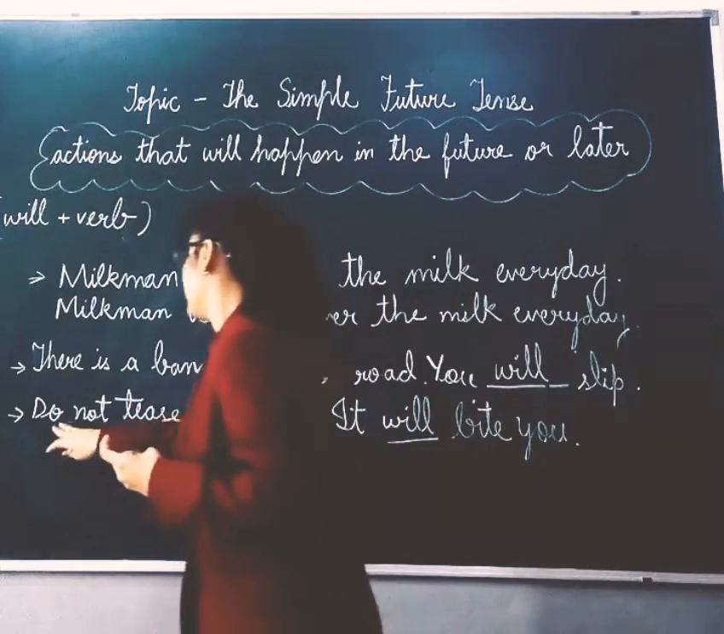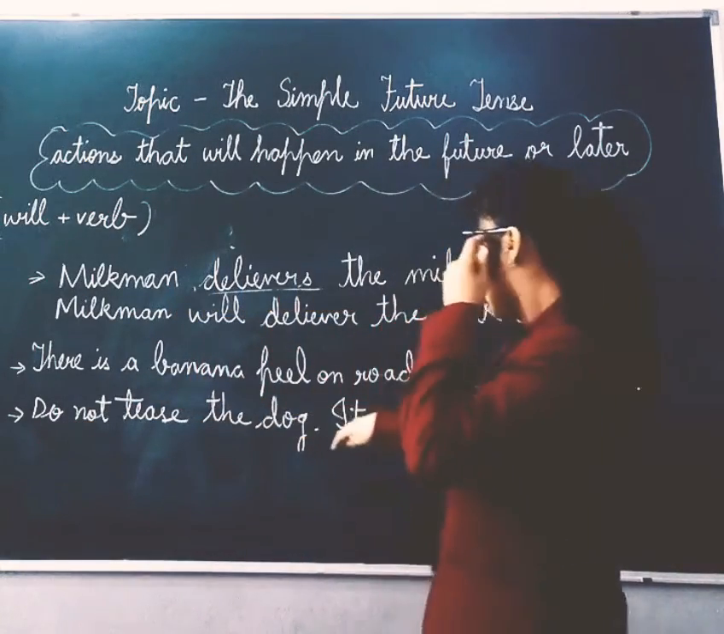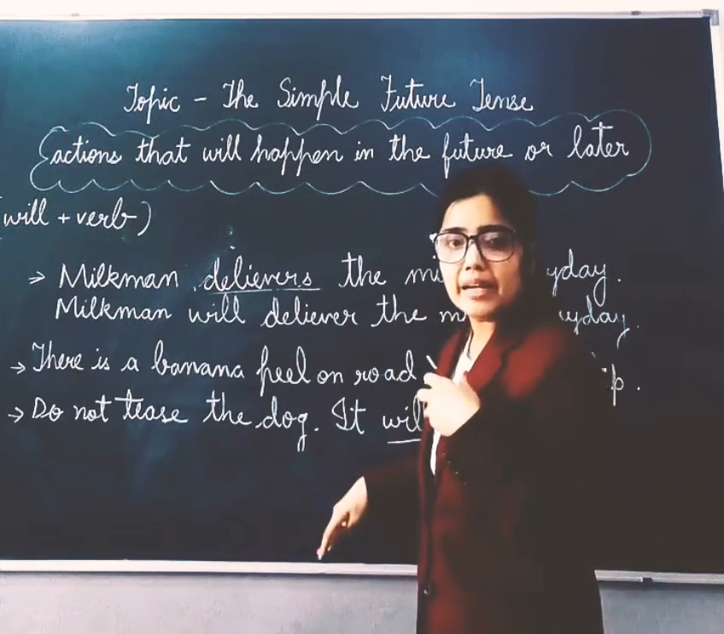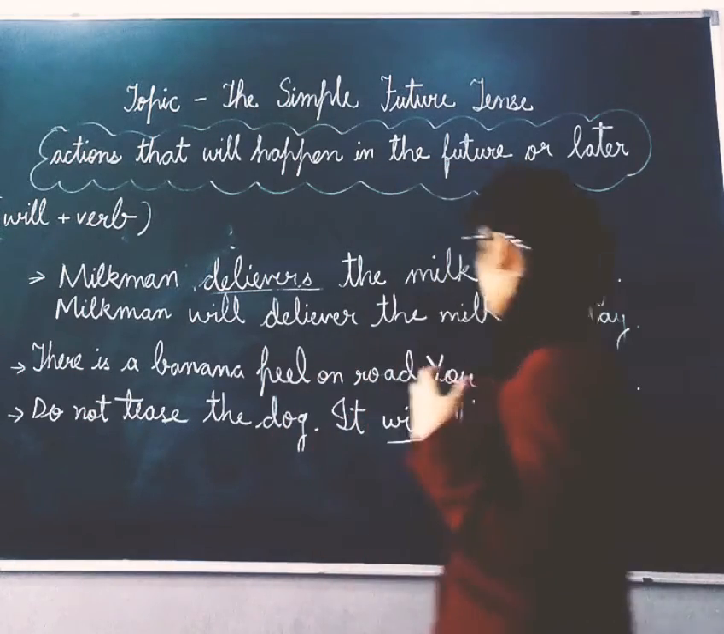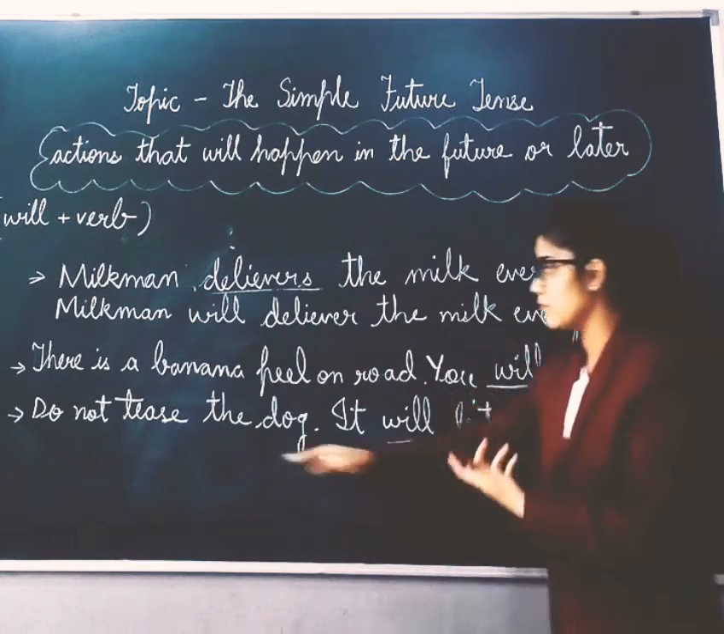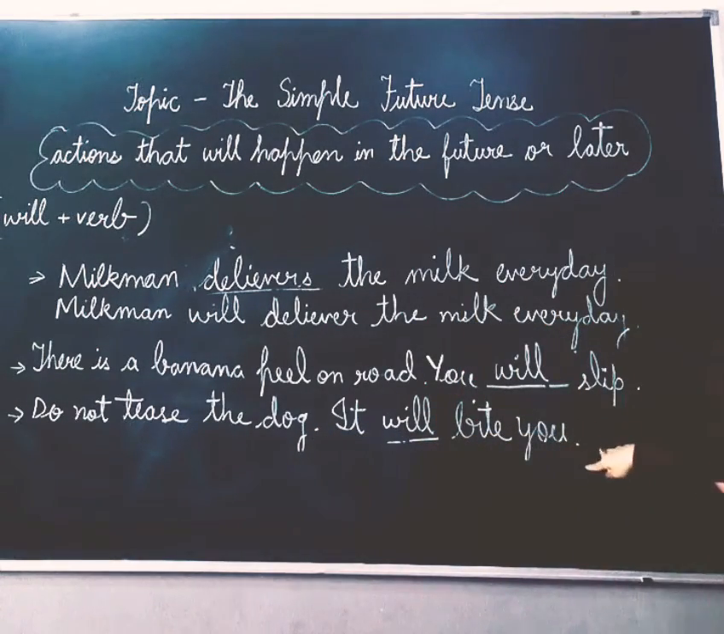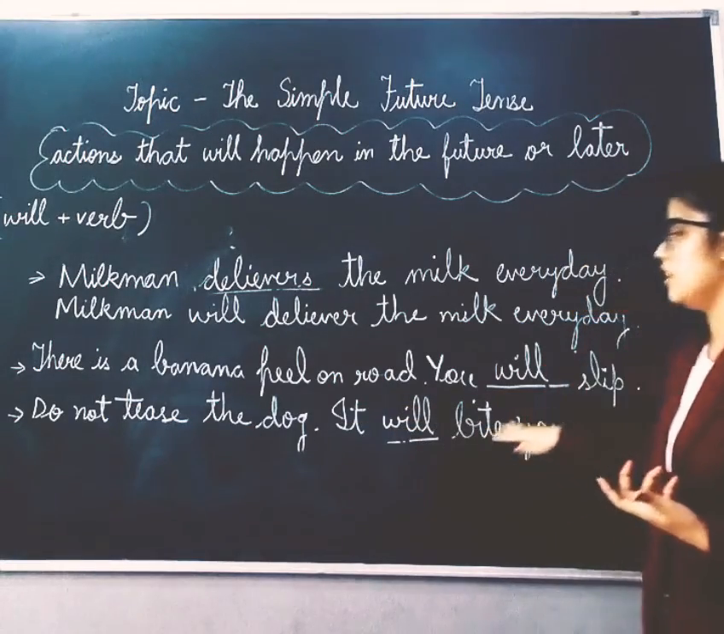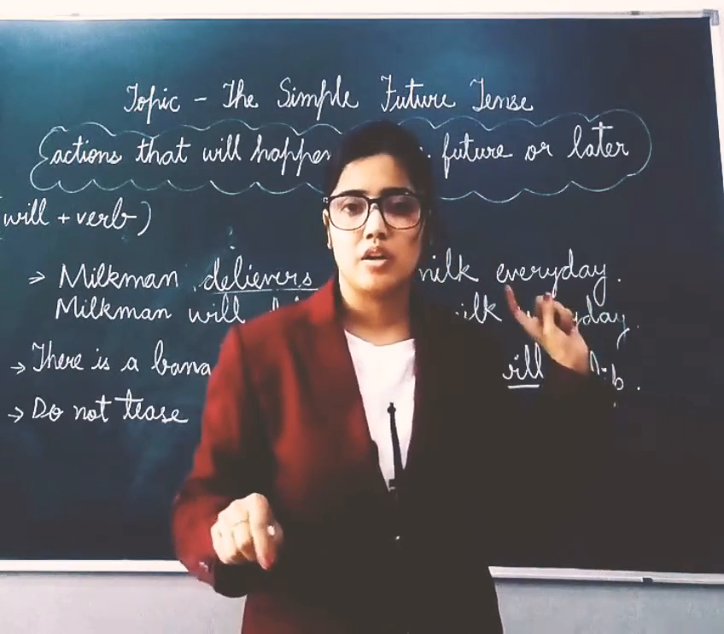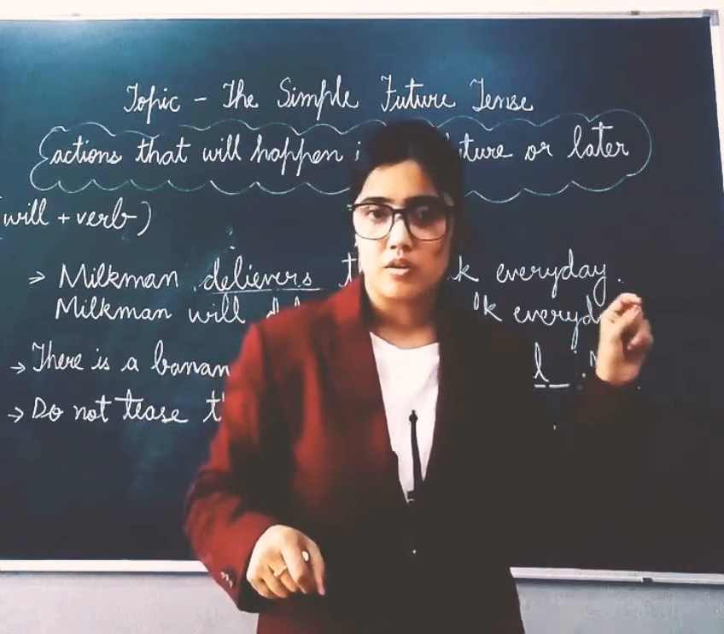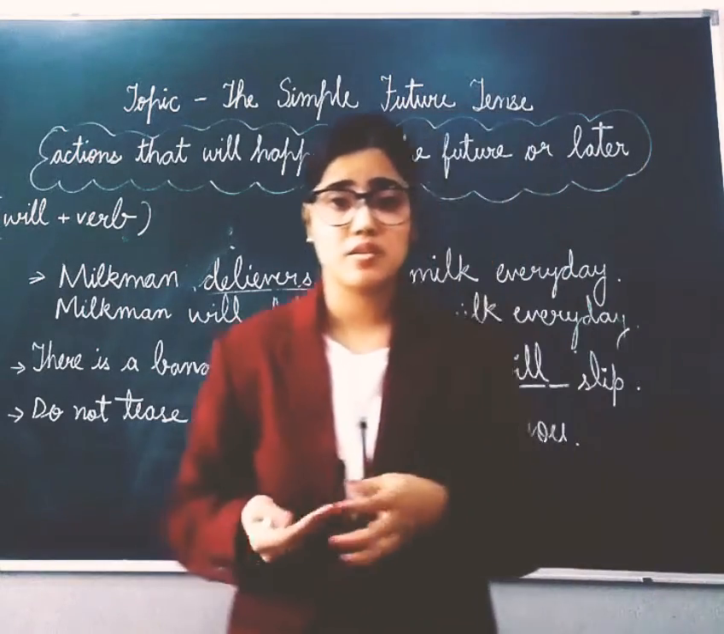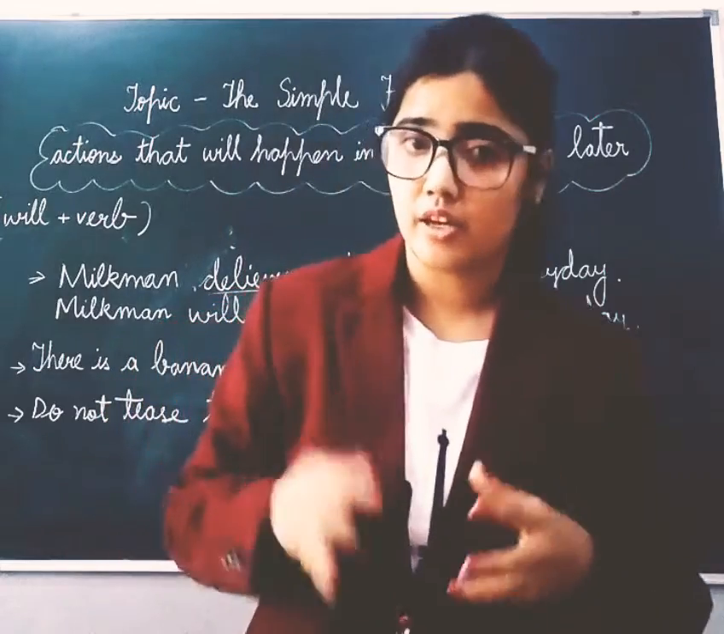Or, do not tease the dog. If we tease the dog, what will happen to us? It will bite us. So the verb is clear in our mind: what will happen if we tease the dog? It will bite you. Do not tease the dog, it will bite you. Do not touch the switchboard, it will give you a shock. So certain conditions may predict the future result, so we can use will there also.